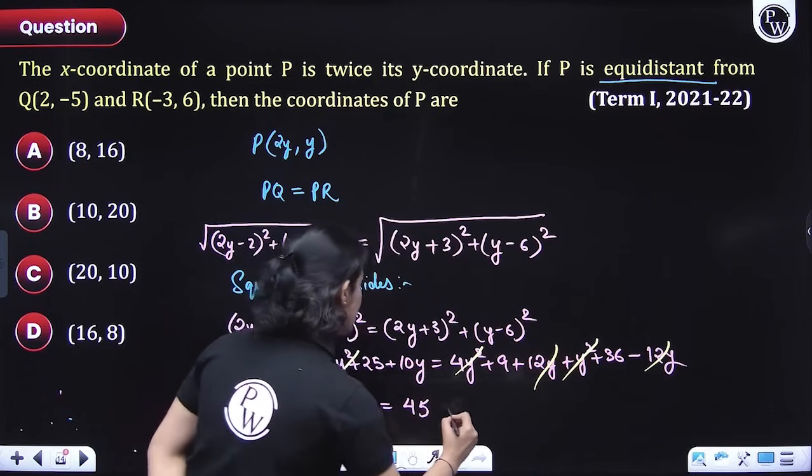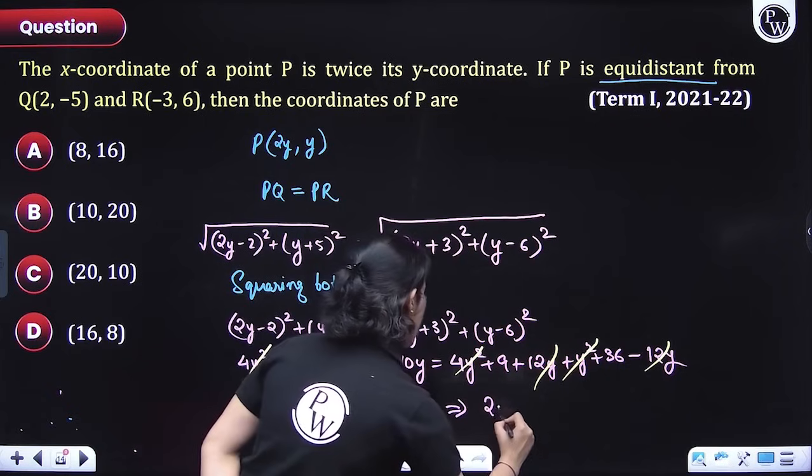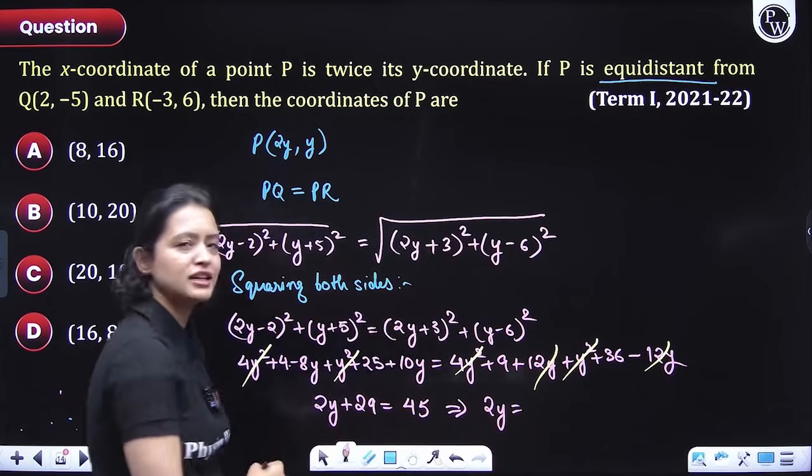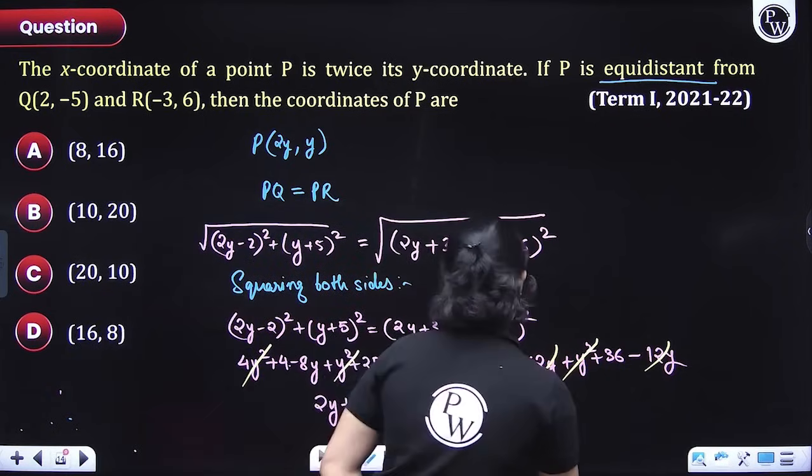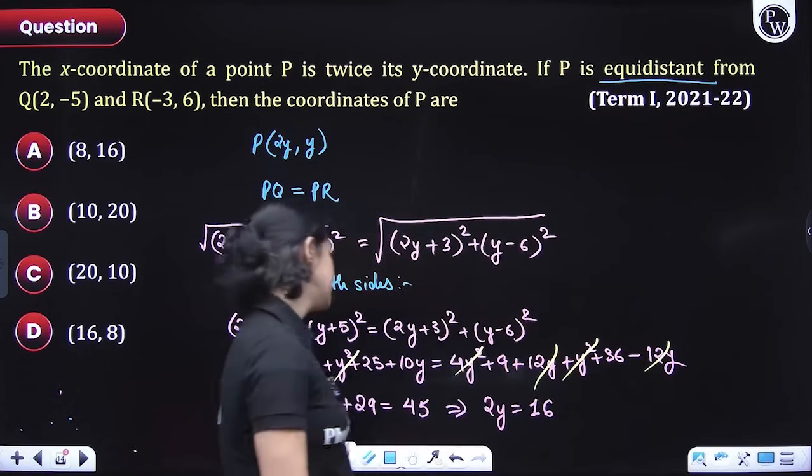So from here, 2y would be equal to 45 minus 29, so here I'll get 16.